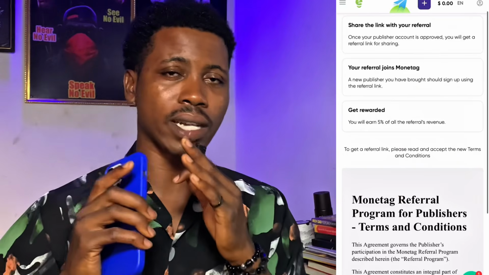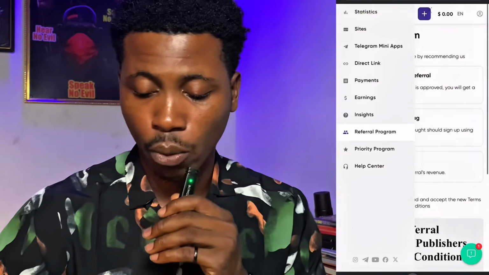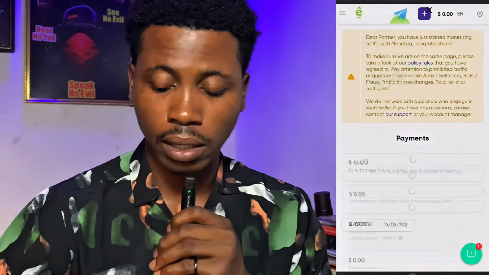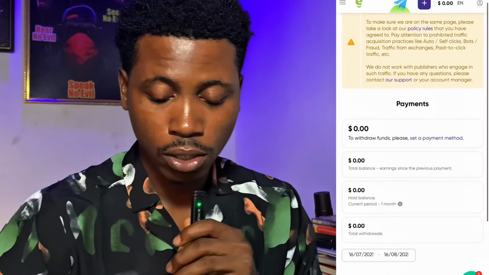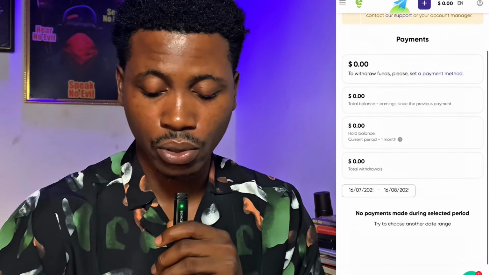Now, one of the best things about this website is that you don't have to pay a single dime to register on this platform, meaning you have basically nothing to lose by joining. Now, this is how you can get paid from this website. If you click on payment right now, as you can see, you have $0 here. Total balance is 0, hold balance is 0, and total withdrawal is 0.